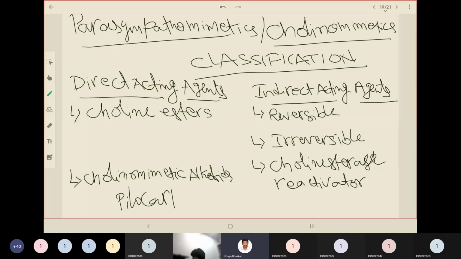Pilocarpine is a natural alkaloid which acts as a cholinomimetic. For choline esters, the examples are acetylcholine, abbreviated as ACh, carbachol, bethanechol, and methacholine.